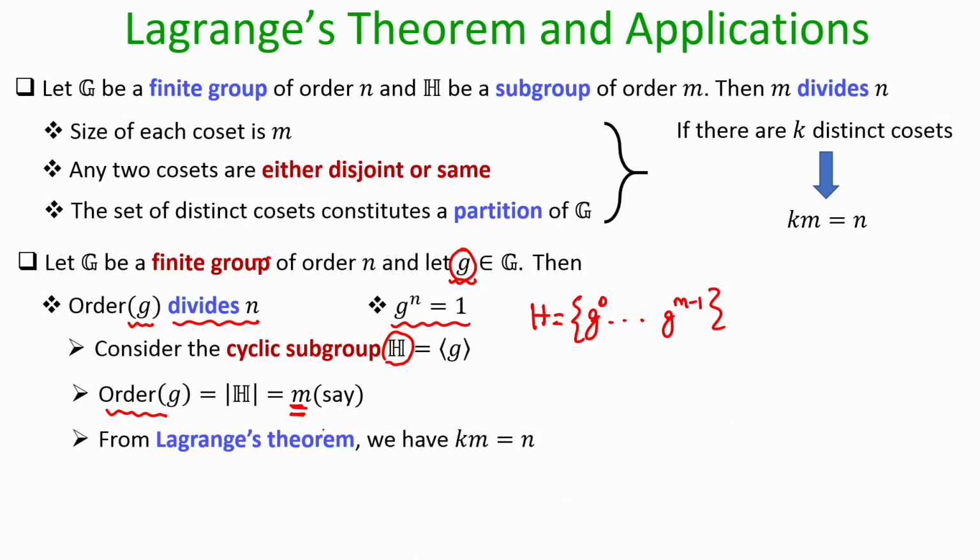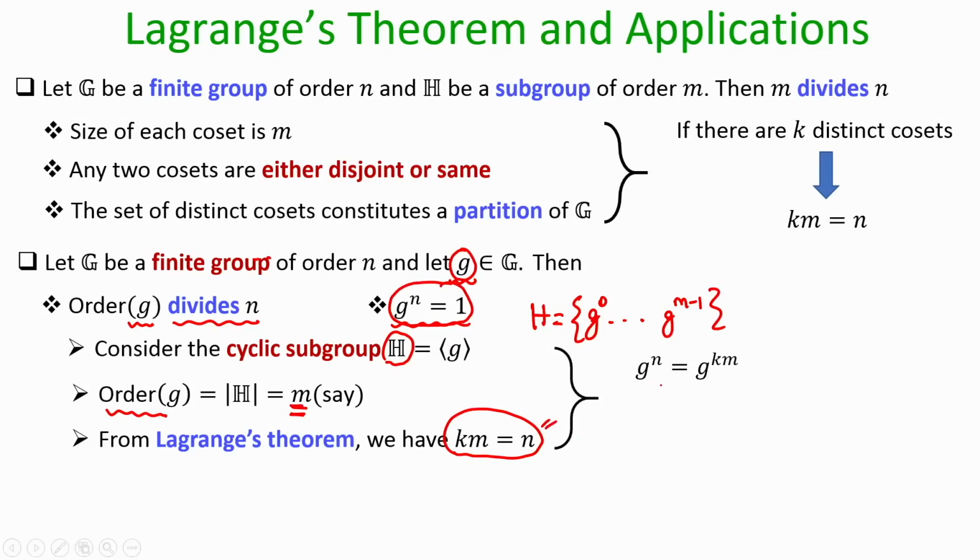So, what is the order of the subgroup? I have m, and what is the order of the parent group? I have n. So, from the Lagrange theorem I obtain that n is completely divisible by m. And that shows that the order of my element g has to divide the order of the bigger group. Now, the order of the element g might be m, where m can be strictly less than n, but the second result that we want to prove here is that g to the power order of the group will give you the identity element, and once we have derived this fact, it is very easy to prove that.